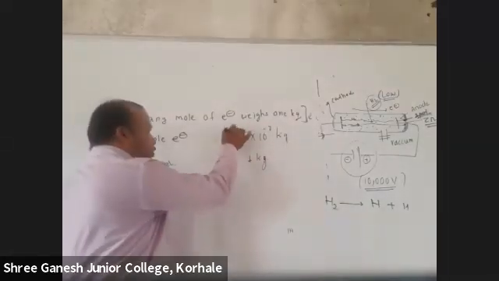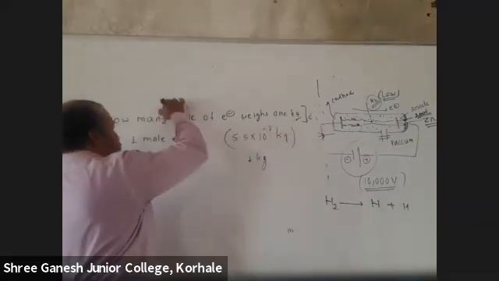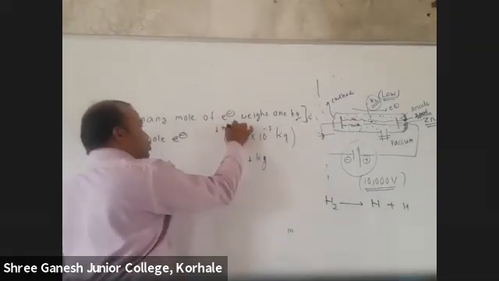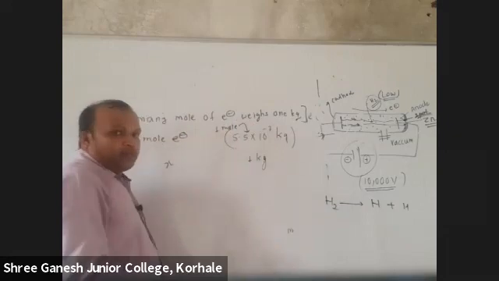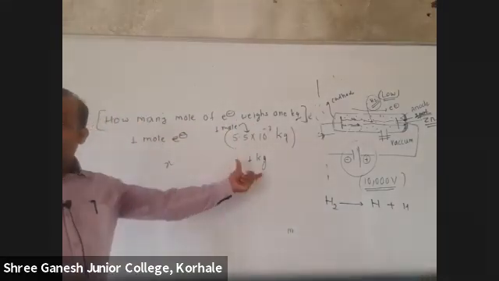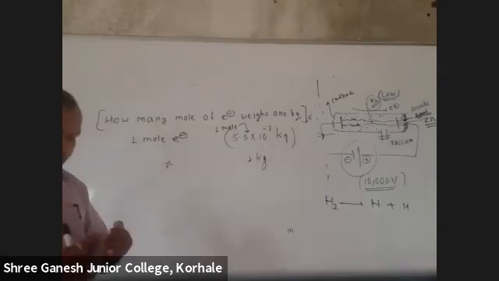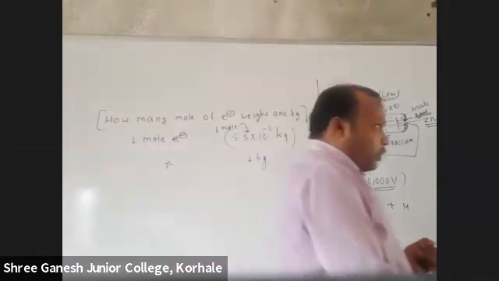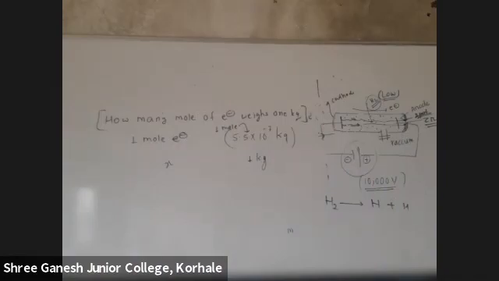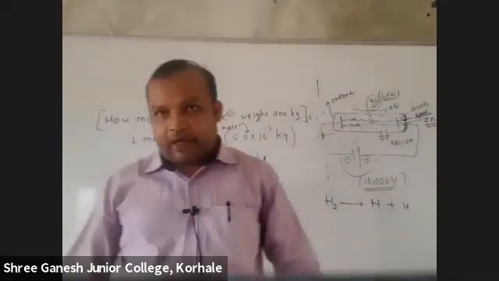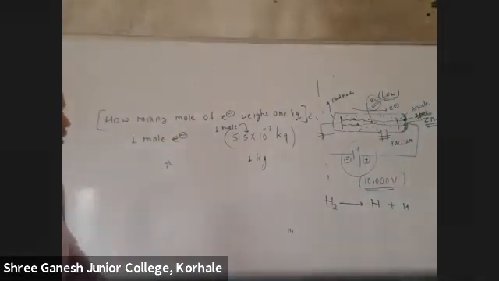What I am talking about, students, is 1 mole. This is the weight of 1 mole. If you are able to remember this, you can solve this very fast. Are you getting it? So we have finished electron and proton. Now, who discovered neutrons? Chadwick.